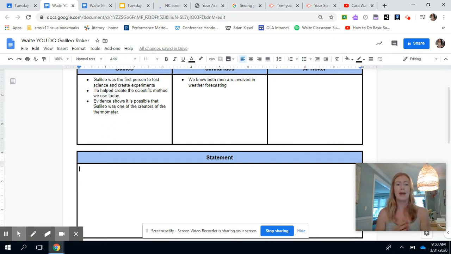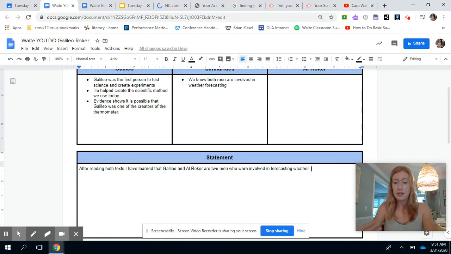Now the part that I think we're more hung up on is your statement. So we have to combine information from text 1 and text 2 and sound super smart and big brained, okay? So of course you want to use a stem. After reading both texts, I have learned that we can go with our first similarity basically, that Galileo and Al Roker are two men who were involved in forecasting weather.